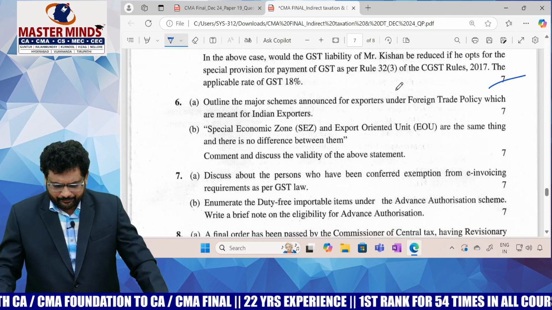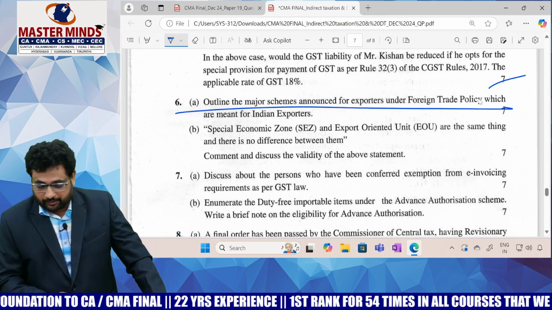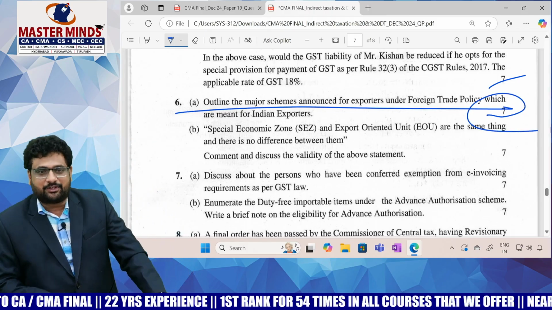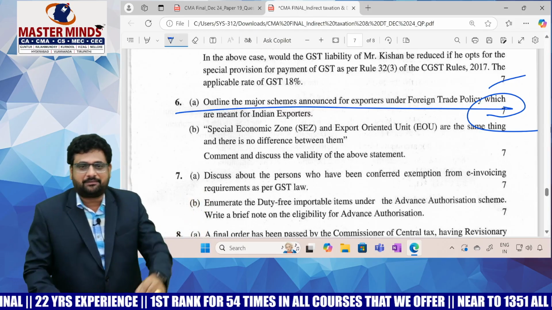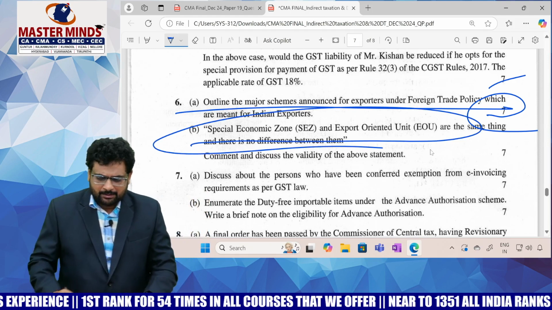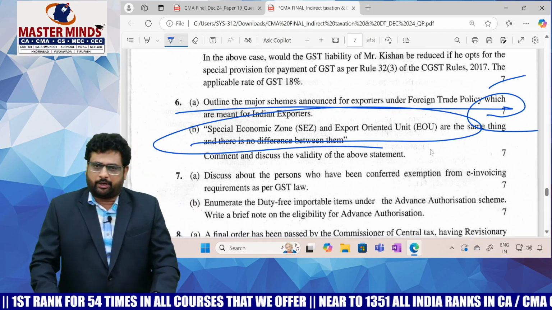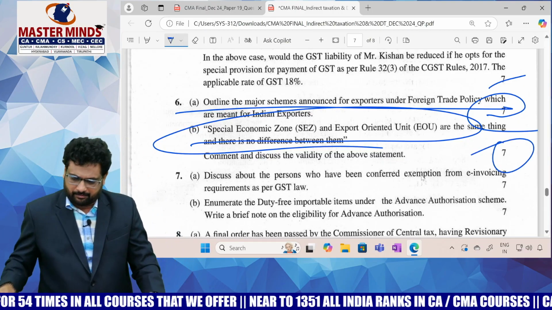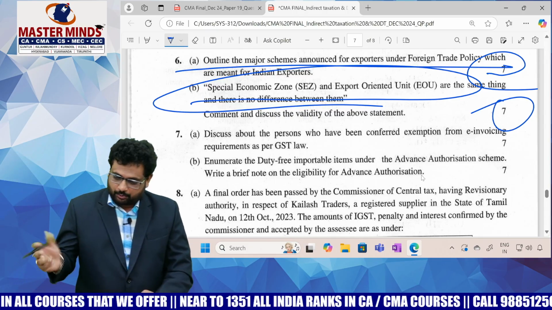Easy one. Outline the major schemes announced for the exporters under FTP. I think they will never ask this question. You need to specify the names only of the schemes. You will get 7. Wow. And this one was there in our material. Difference between special economic zone and export oriented undertakings, ma. It was a straightforward question in our material. So theory is the major one except 1 or 2 problems.